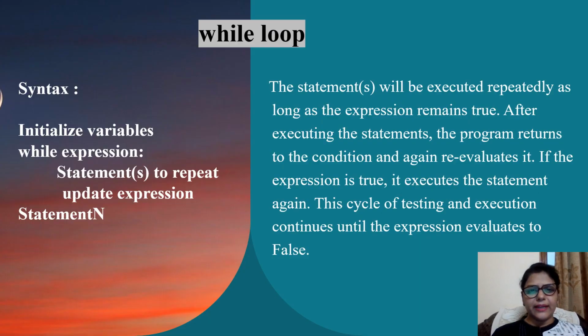Let us start with the technical details of the while loop. The syntax for the loop goes like this. You first need to initialize the variables. After that, you follow with the while keyword, followed by an expression, followed by the colon sign. Now, the expression here refers to any Boolean expression that can result in either a true or a false value. It can be something like while a is greater than 10, or while a is less than equal to 100, or any other Boolean expression. A here is a variable.